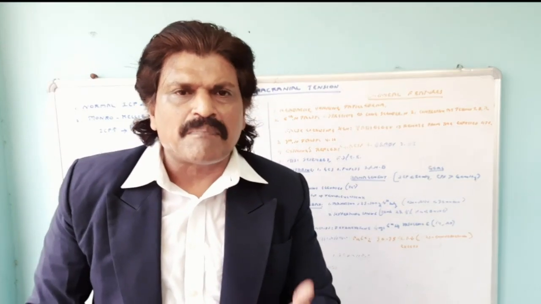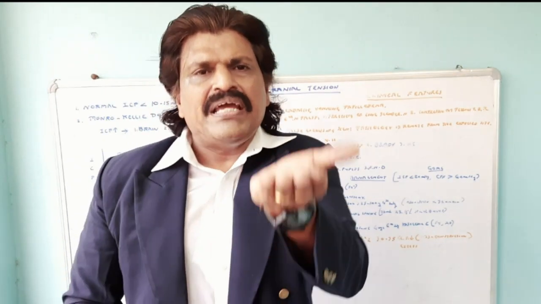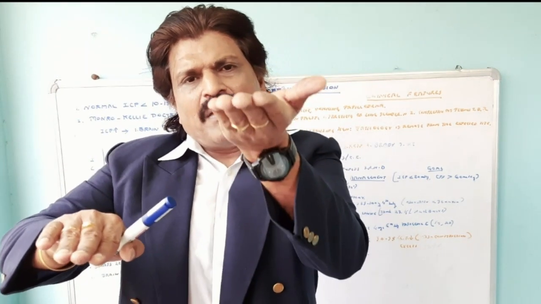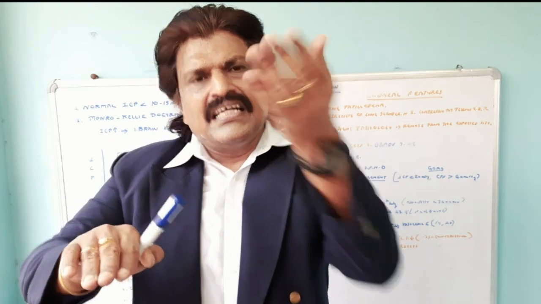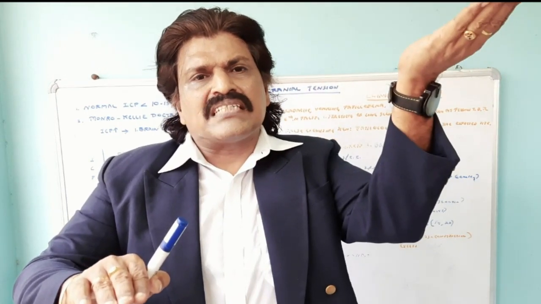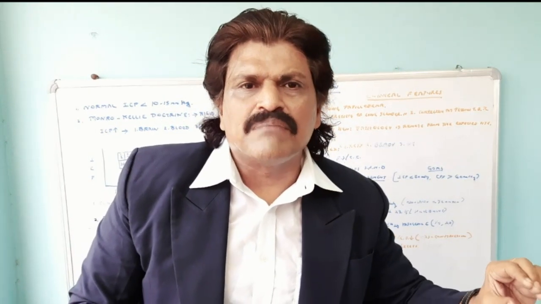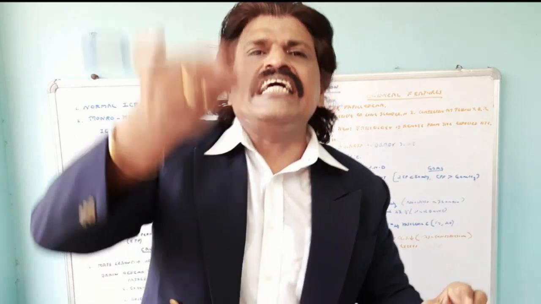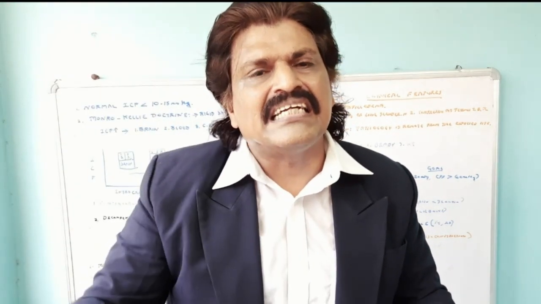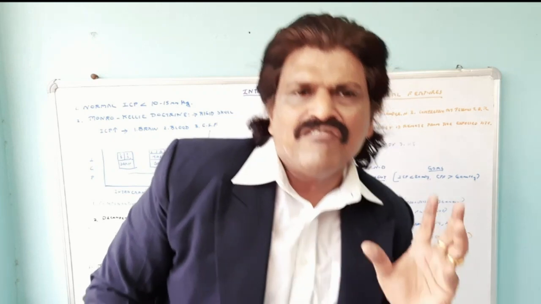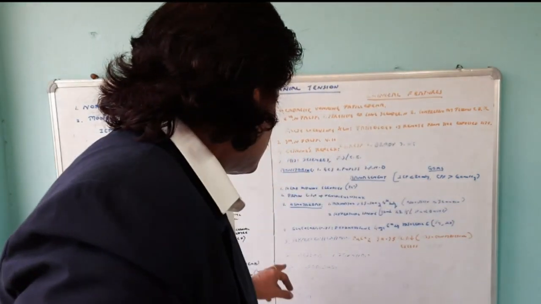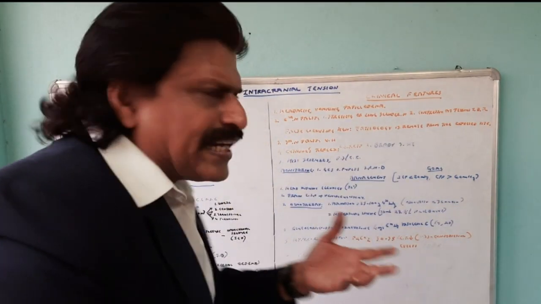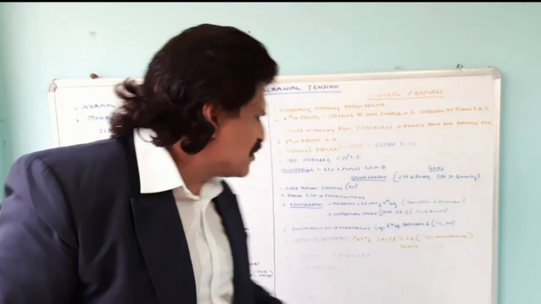When you give pressor therapy like dopamine, you are increasing the mean arterial pressure, and as the mean arterial pressure starts increasing, the cerebral perfusion pressure also starts increasing, because cerebral perfusion pressure is dependent on an increased mean arterial pressure and a decreased intracranial pressure. This is the driving force of the blood to the brain. And then you can give sedation, because the person is restless.